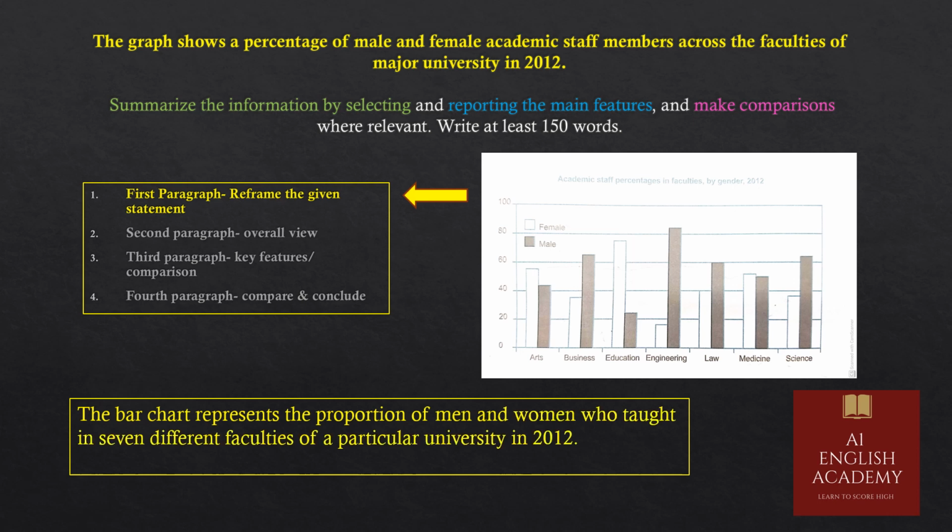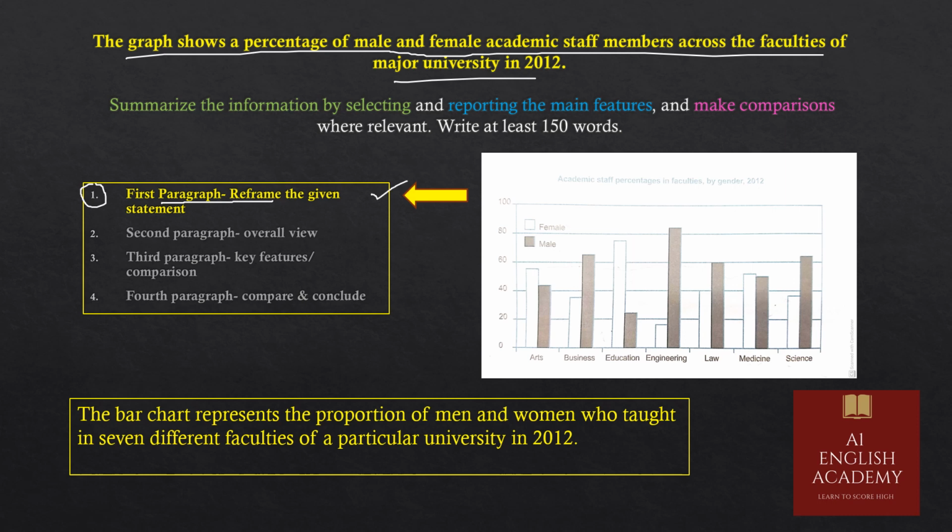Now we are going to begin writing step by step. So first step, that is the first paragraph, we will reframe the given statement. Read the statement once again. The graph shows a percentage of male and female academic staff members across the faculties of a major university in 2012. Remember, I told you that you have to reframe it with your own words. Do not copy and write the same statement once again.